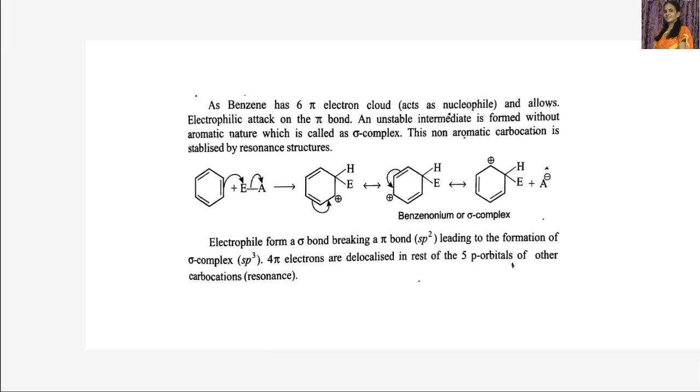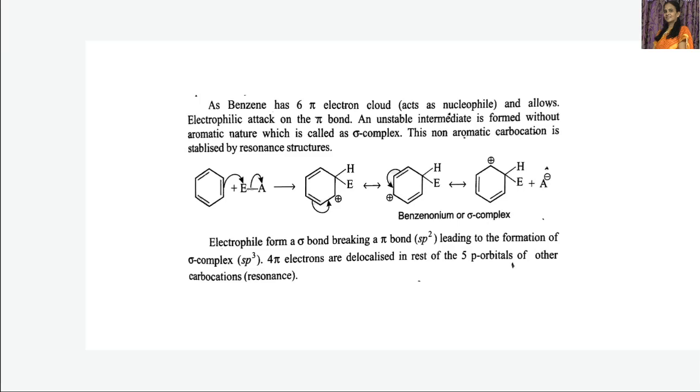All these structures are called benzenonium ions. Benzenonium means a positive charge is present on the benzene ring. Therefore, these are called benzenonium ions, and this is also called a sigma complex.